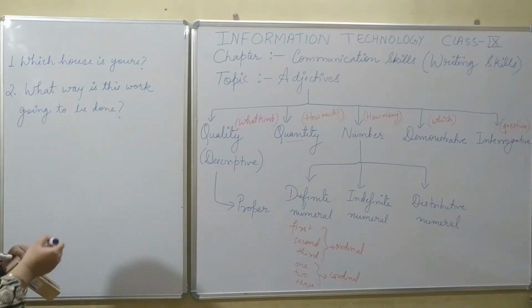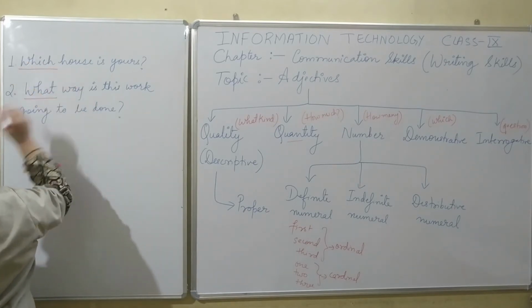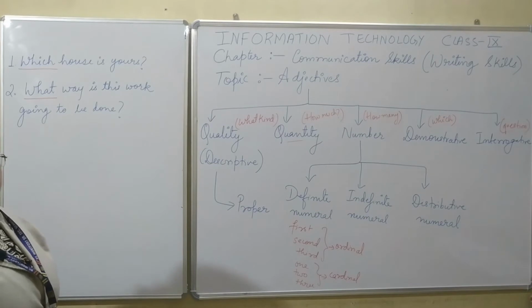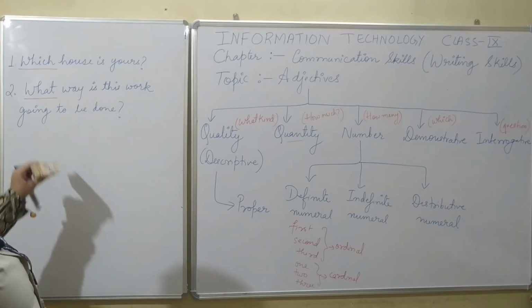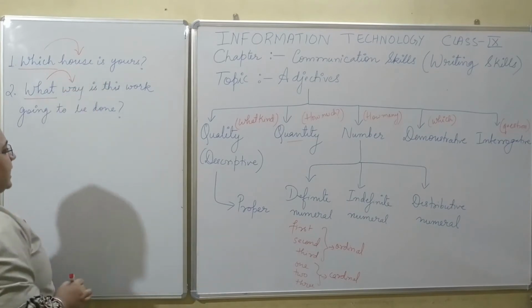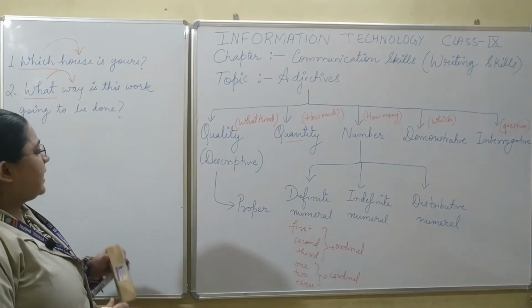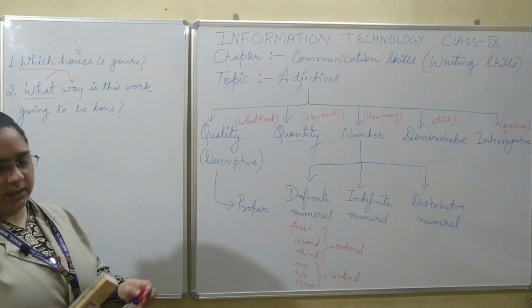So we have some examples here, like which house is yours? What way is this work going to be done? Okay, so these are also describing the noun in front of them. So that is why they also come into the category of adjectives, and they are interrogative adjectives.